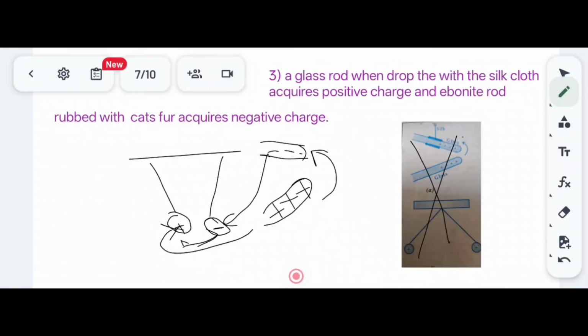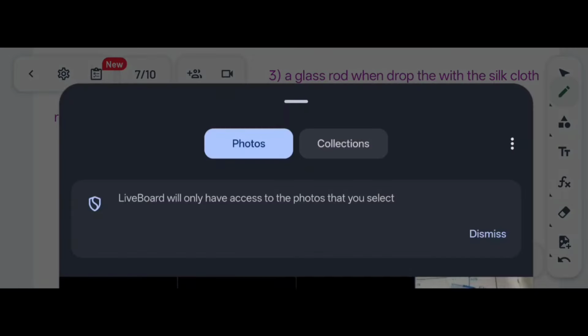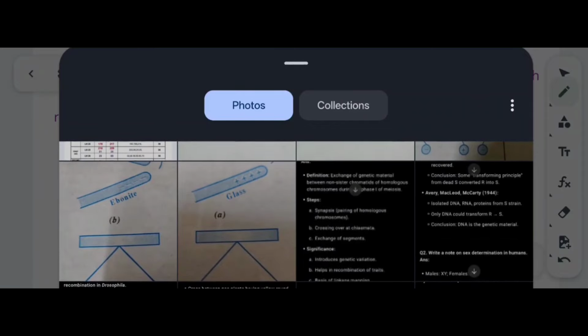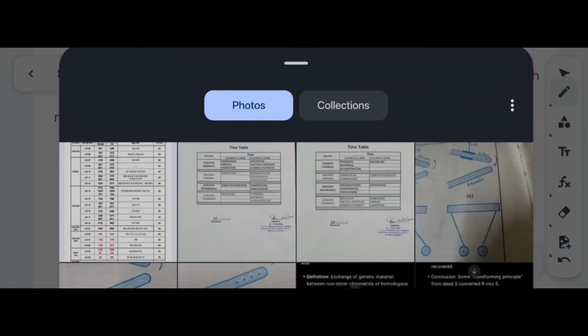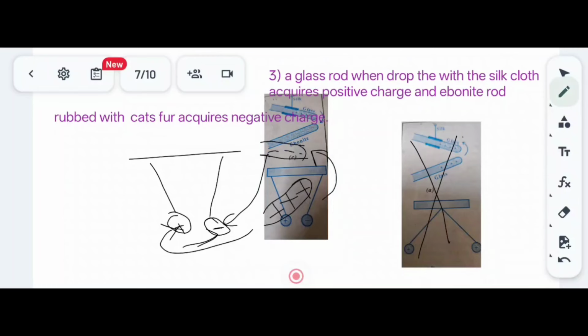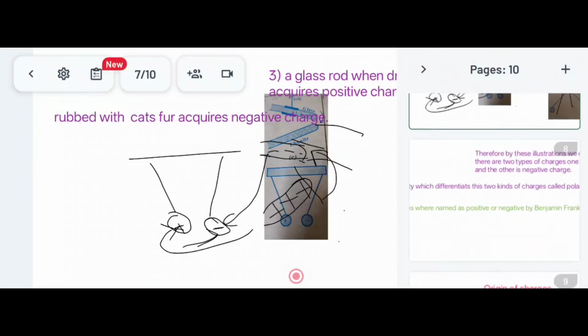One will be positive and the other will be negative. So here it is, this is the correct figure. Okay, let us go to the next one.